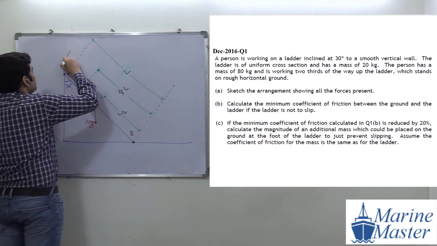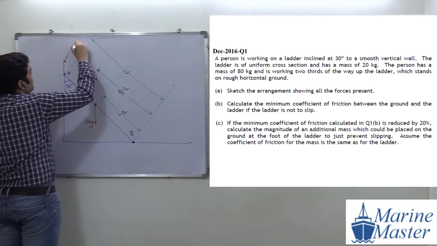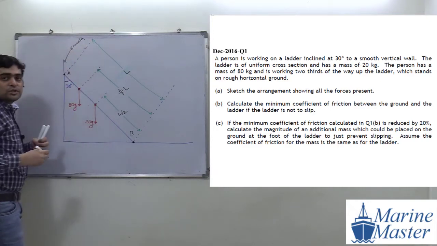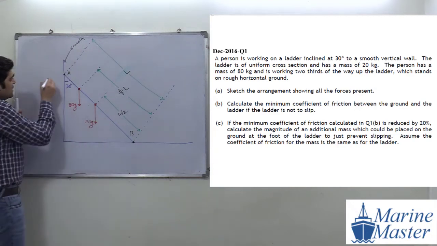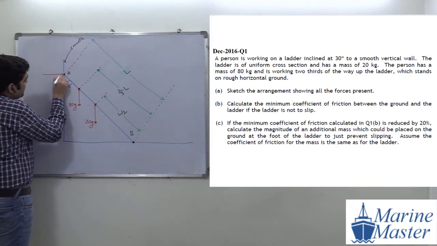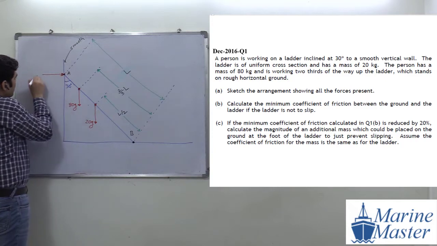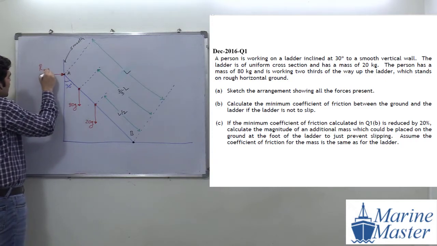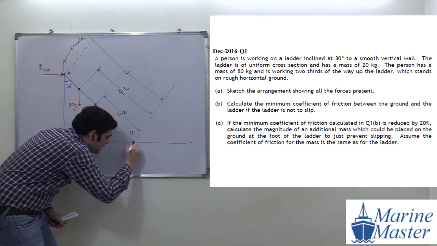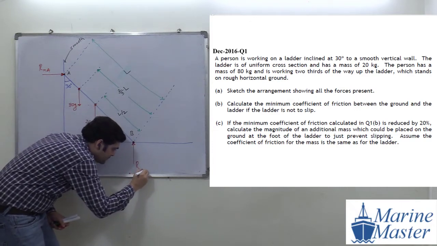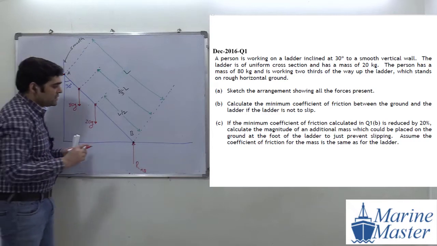This wall is what, guys? What is the speciality of the wall? Smooth vertical wall. Okay, try to observe the things. So if this wall is smooth, then there will be only a normal reaction here. We will give this normal reaction the name RNA. Then here we will have a normal reaction, RNB.